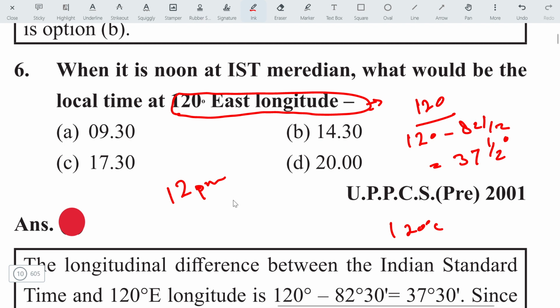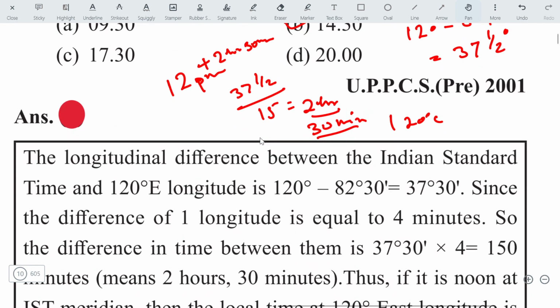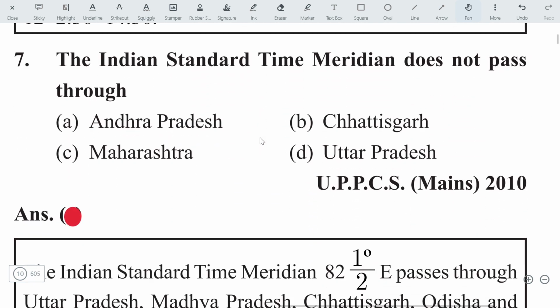If we divide 37 and a half by 15, we will get 2 hours and 30 minutes. That means it is ahead of Indian Standard Time by 2 hours and 30 minutes. That means 12 plus 2 hours and 30 minutes. The answer will be 14 hours and 30 minutes. The answer will be B. Let's move on to the next question.